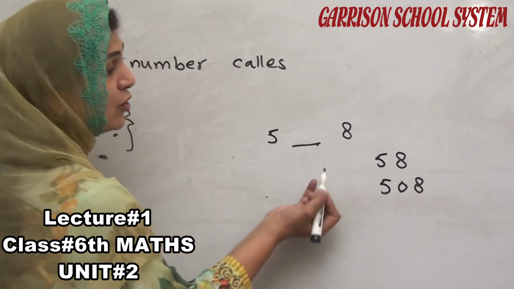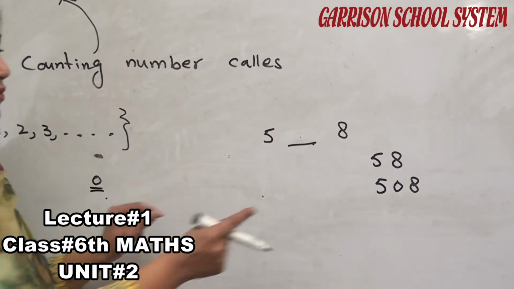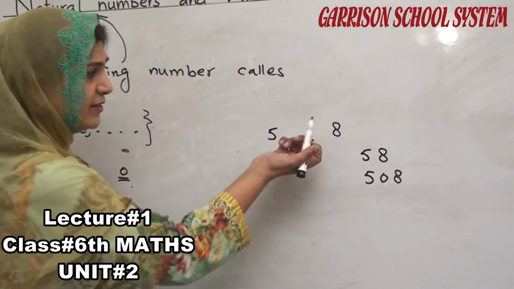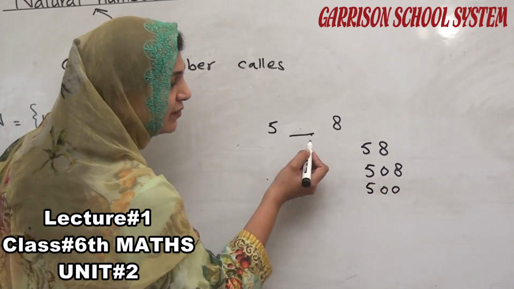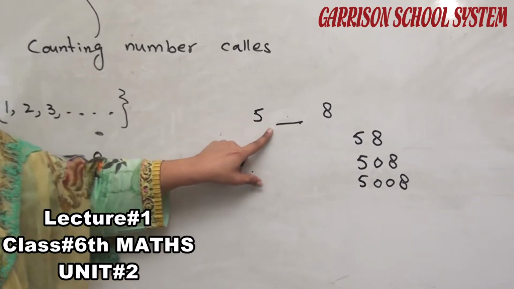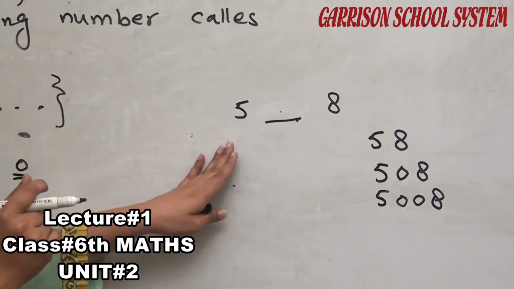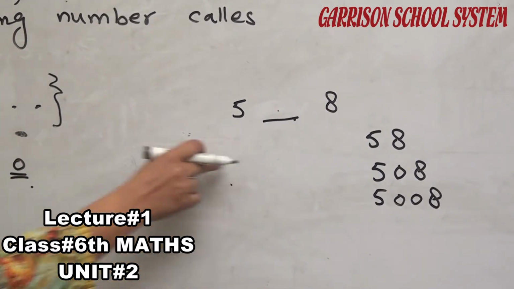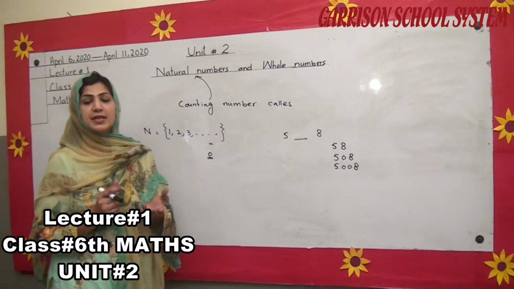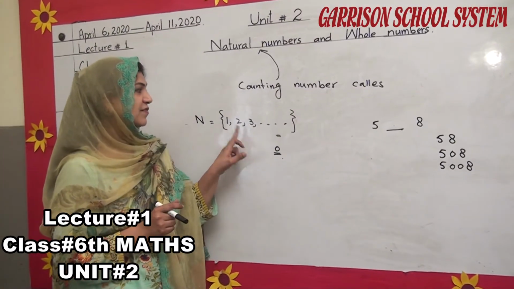Or this could be 50, because we can assume there is a 10. So we can write here 508. And how many zeros are there? Maybe there are 2 zeros here. So this space actually creates a problem. In this problem we felt that zero is the basic need of the time. So the natural numbers are without zero.